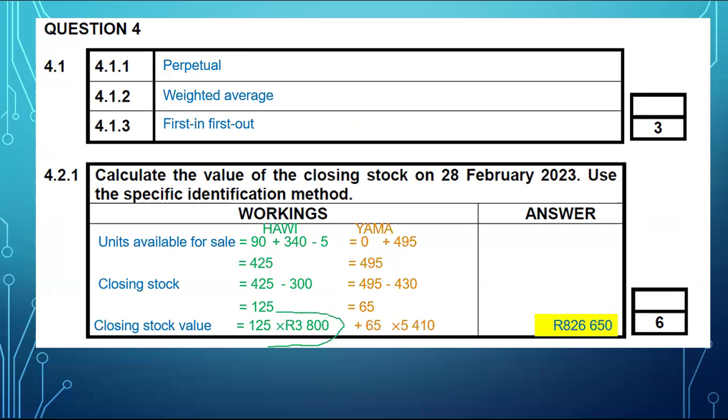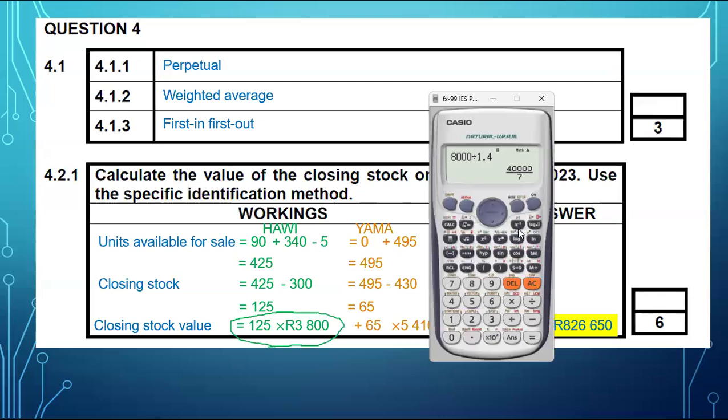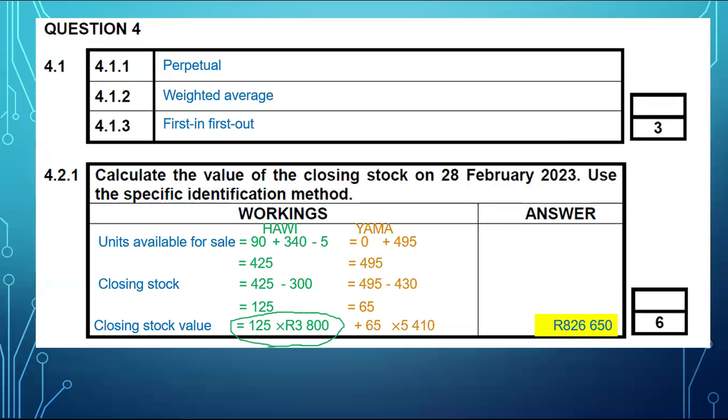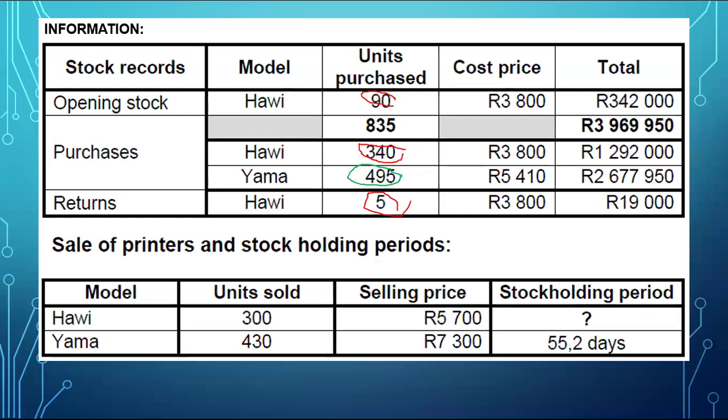This one over here. Let me just show you how it was calculated. It's 125. You multiply it by 3,800. It gives you 475. And then you will divide this by the cost of sales for Howie, which is this 300